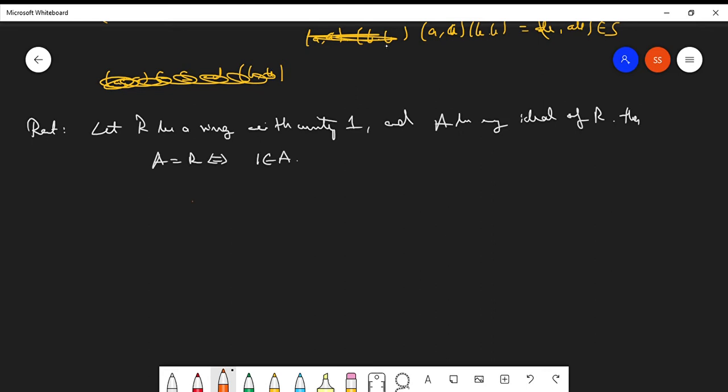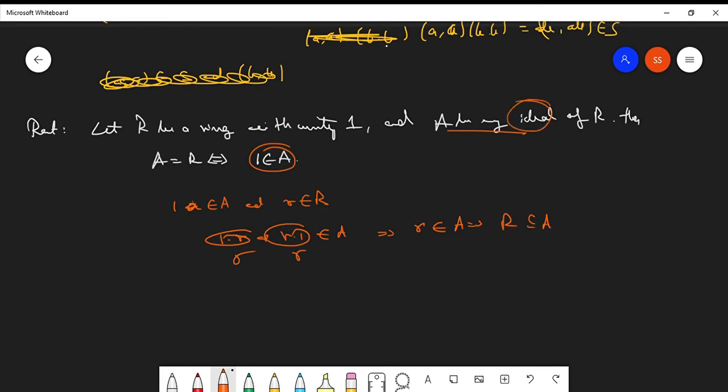See, R is a ring with unity. Let a belong to A and r belong to R. Since 1 belongs to A, we can take a as 1. So 1 times r and r times 1 will belong to A because A is an ideal. So this is also r, this is also r. That implies r belongs to A, which implies R is a subset of A. Also, since A is an ideal, A is a subset of R. So by equality of sets, we can conclude that A equals R. Clear?